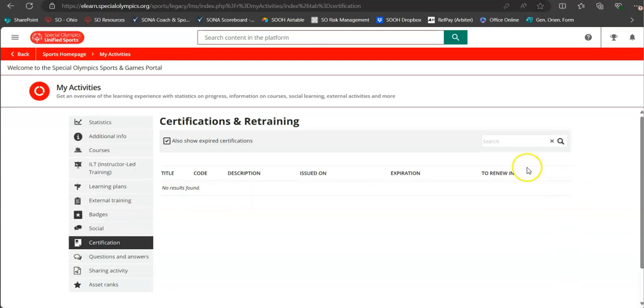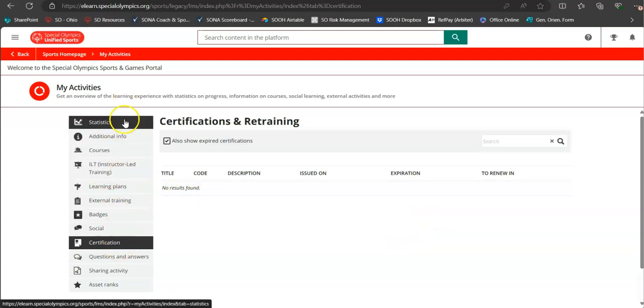The key, though, is when you're in the learning portal, if you do need to renew a course, you must click on the renew button, which will reset it and then give you your cert. If you try to go into the course without hitting the renew button, you may not get a correct certificate, and you will have to retake it once you hit that renew. So please keep that in mind.